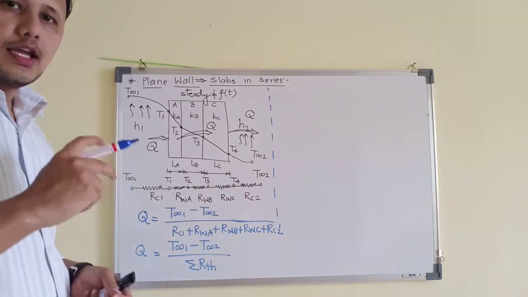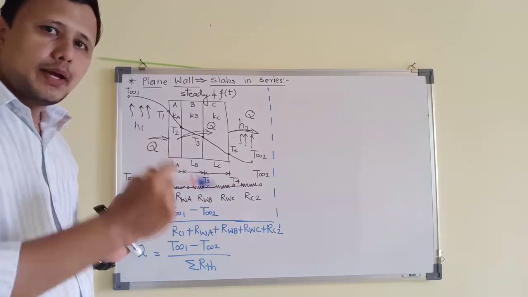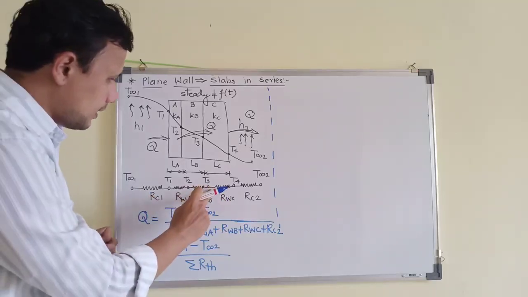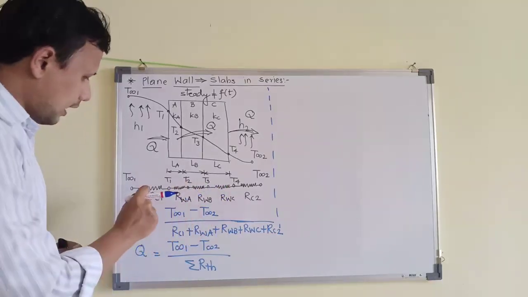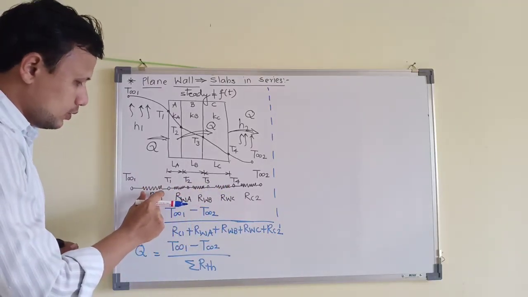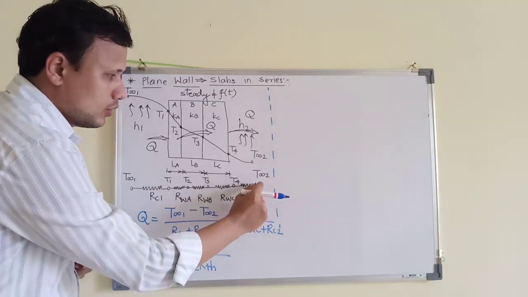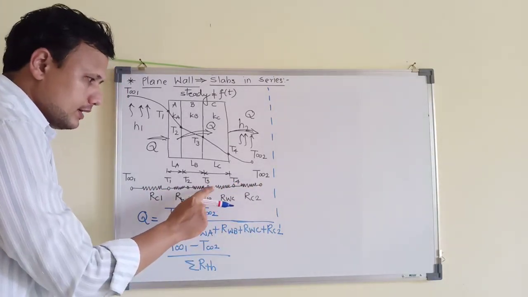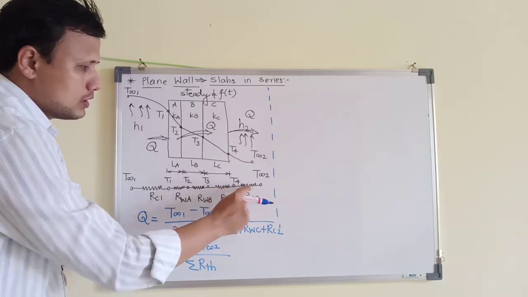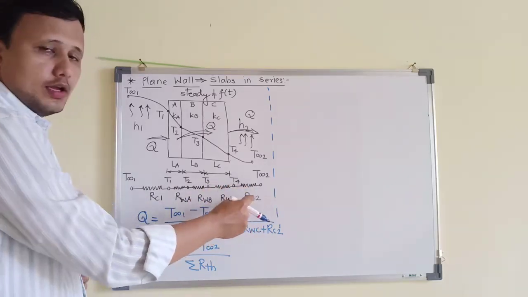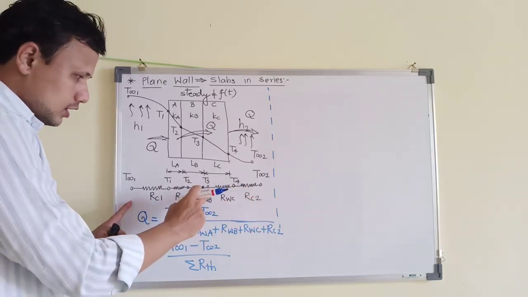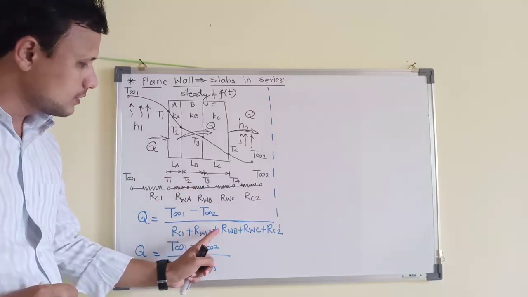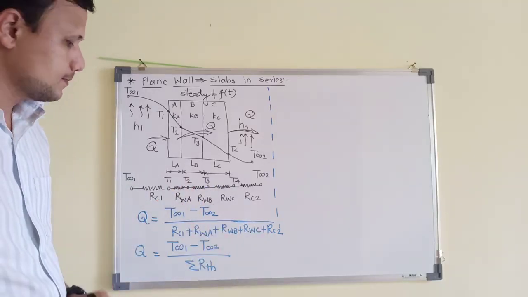For example, if I am traveling from Mumbai to Bangalore, then somewhere in the path there will be Pune. So I will have to pay toll up to Pune and also up to Bangalore. But if I stop at Pune only, I will not pay any tolls beyond Pune. So that's why whatever the junction that we are selecting, only those thermal resistances we have to consider.